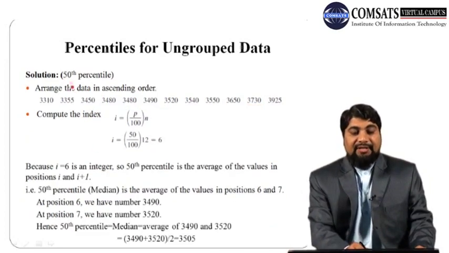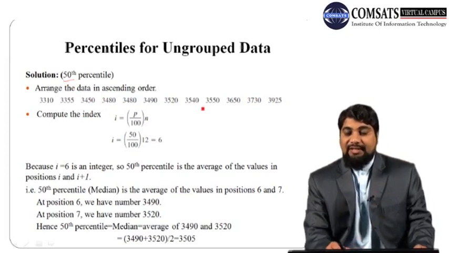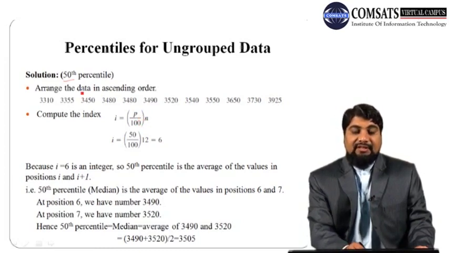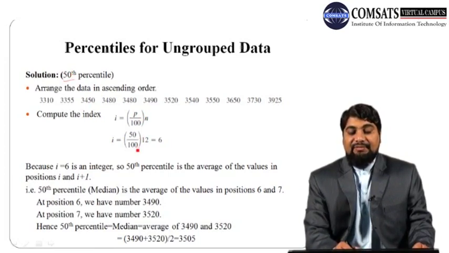Similarly we can calculate the 50th percentile, which is the median. The data is already arranged from lower value to higher value. Now calculate the index, which is P over 100 times N. P is the required percentile, which is 50 in our case. So 50 over 100 times 12. 50 over 100 is 1 by 2, or 0.5, times 12. The result is 6, so the value of the index is 6.